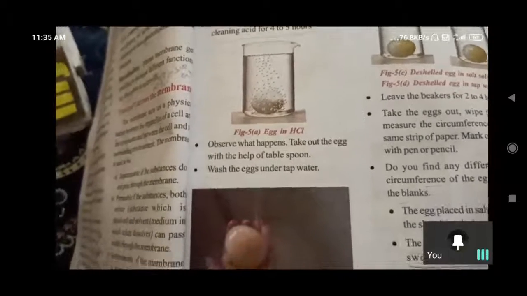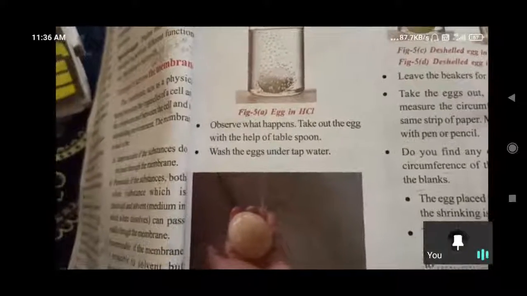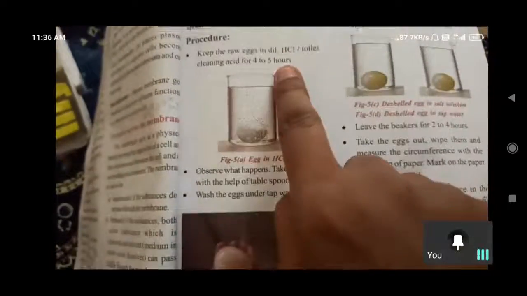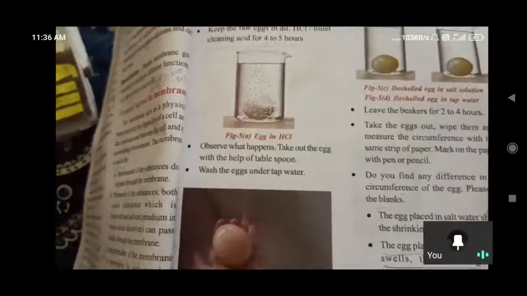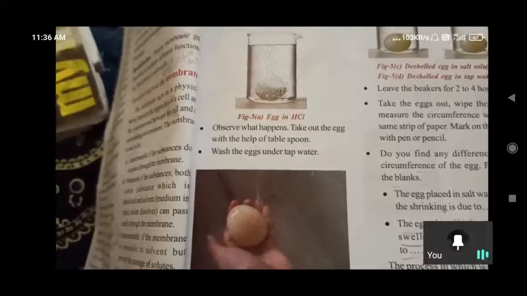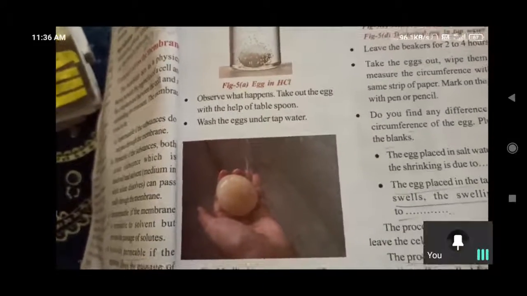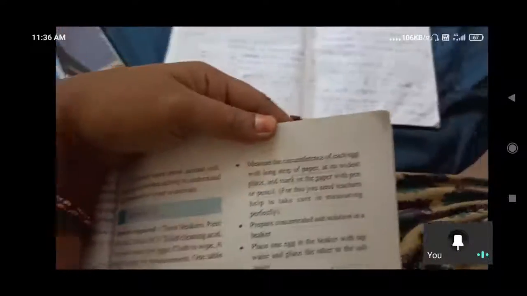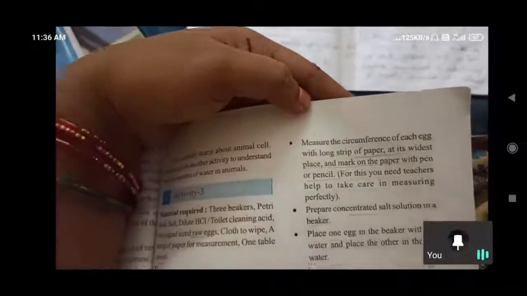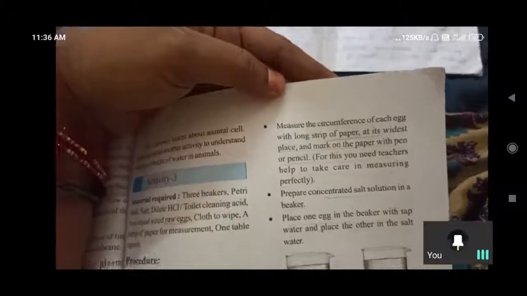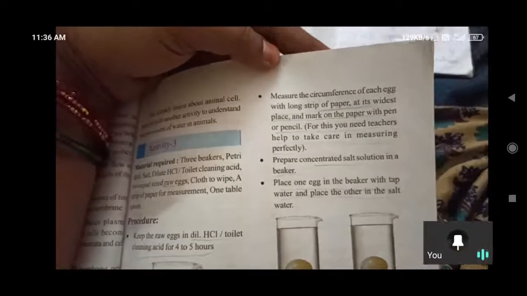And observe what happens. Take out the egg with the help of a tablespoon. I said we need a tablespoon. Why do we need the tablespoon? For taking that egg out. Wash the eggs under tap water. Now wash that egg under tap water, and measure the circumference of the egg with a long strip of paper. Why do we need the strip of paper? To wrap around it and measure the circumference.